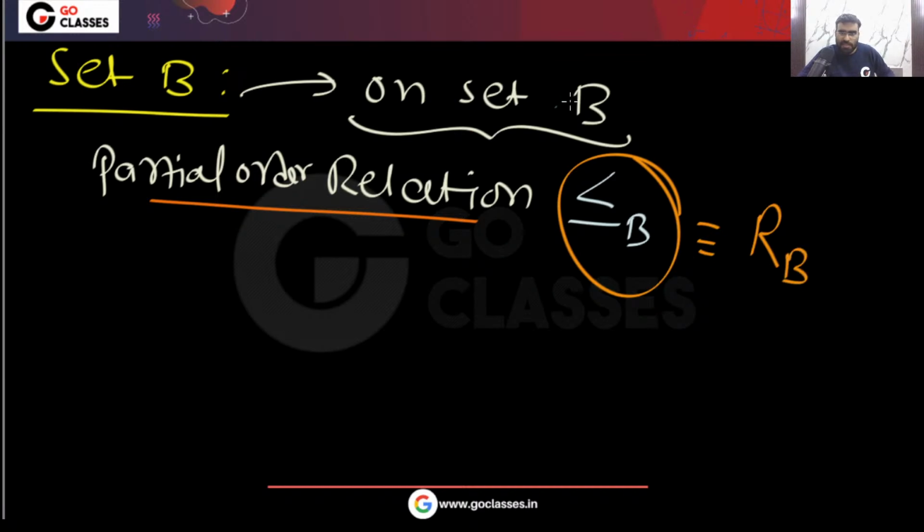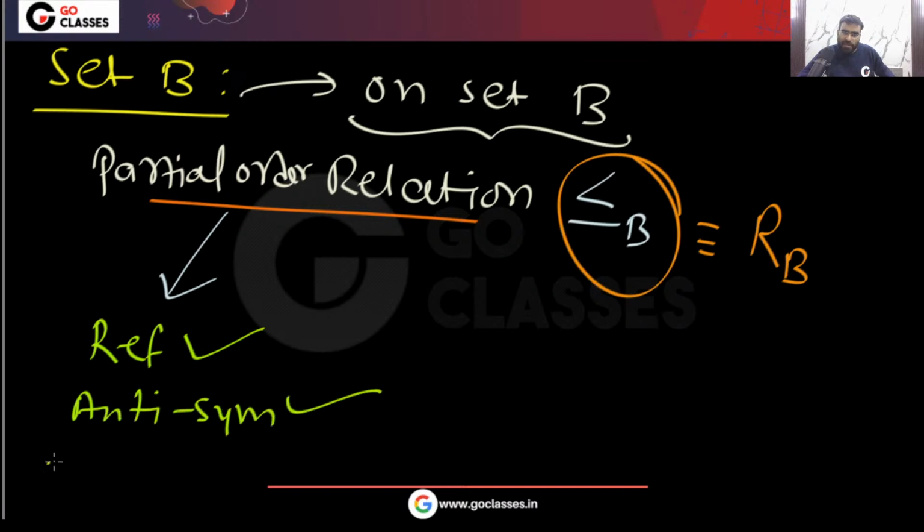So remember, this relation you are defining on B. And this is a partial order relation. What does that mean? It means that it will be reflexive, antisymmetric, and transitive. Yes or no? We are talking about RB. This partial order relation will be reflexive, antisymmetric, transitive.